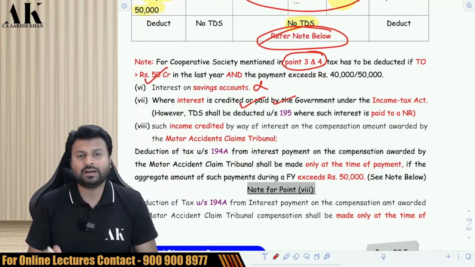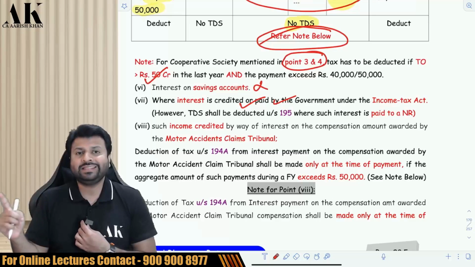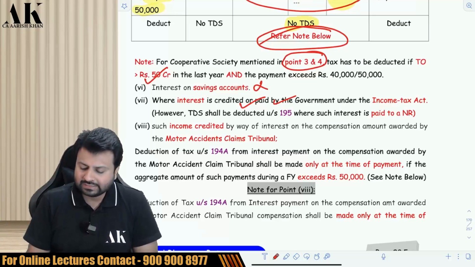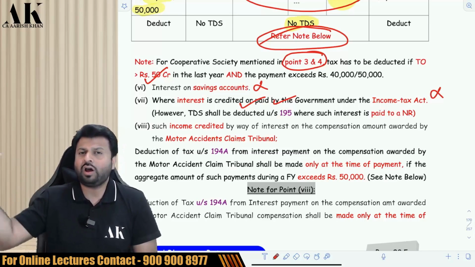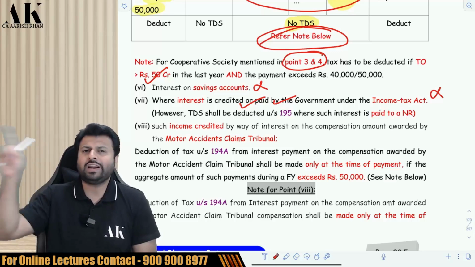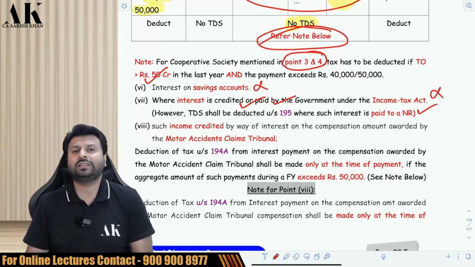When the income tax department gives you a refund of income tax, and when they give you interest along with the income tax, they will not deduct TDS on interest. But when the income tax department gives a refund to a non-resident, and when they pay interest to the non-resident, they are liable to deduct TDS in that particular case.